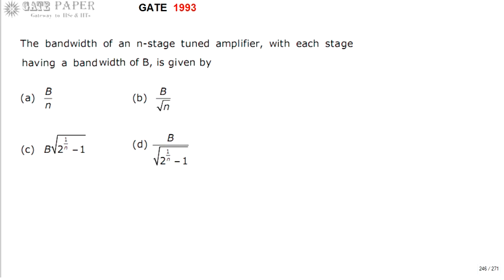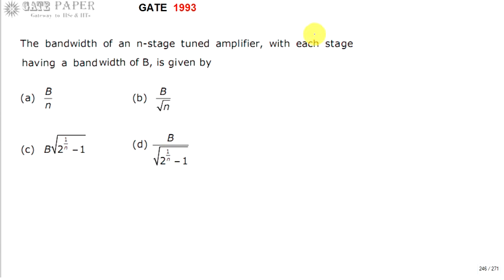Hello, we are discussing the GATE 1993 ECE paper, and this question is related to analog circuits. The bandwidth of an n-stage tuned amplifier with each stage having a bandwidth of B is given by... Four options are given, we need to say which is the right one. So each stage is going to have a bandwidth of B.